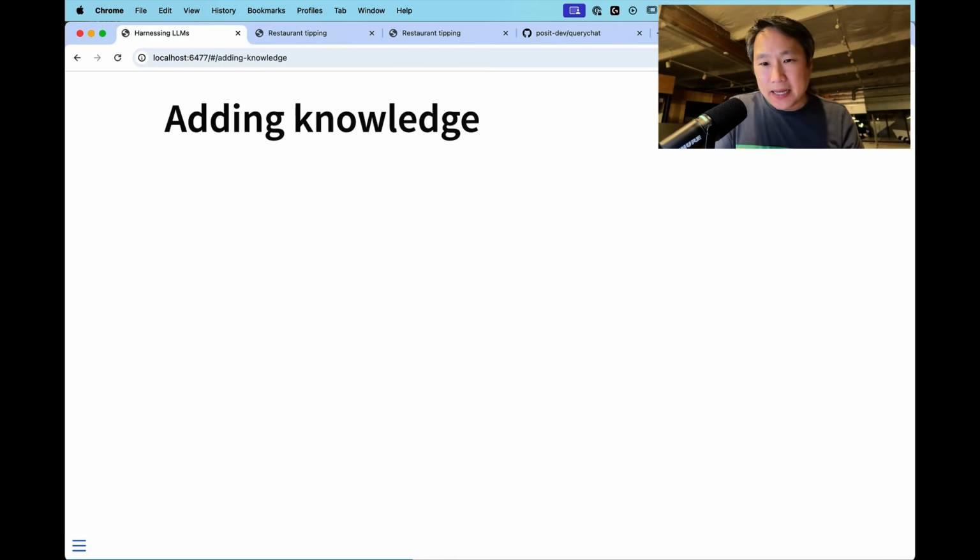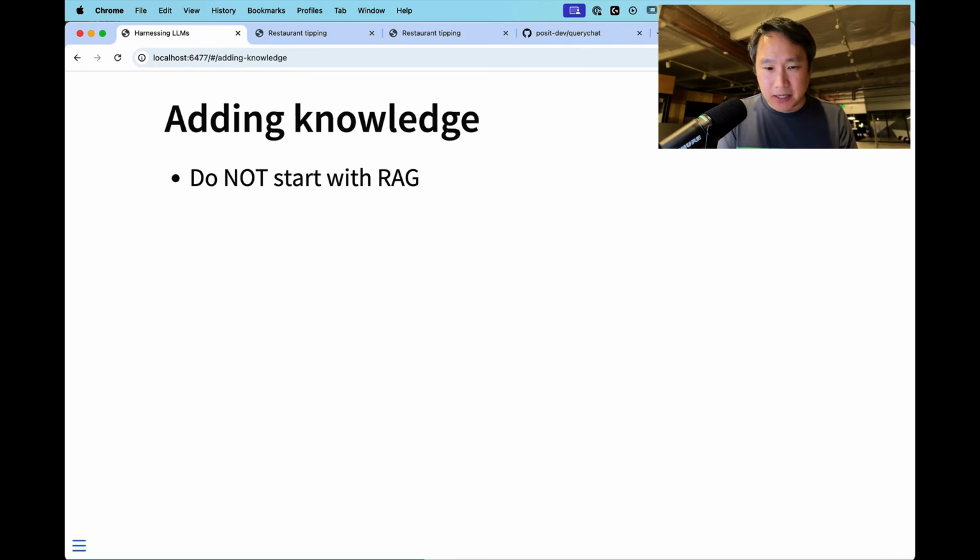But that's not actually that interesting, right? It's not that interesting for us to take a bone stock LLM that you already have a web interface for, that you could just go to claude.ai. Instead, we want to be able to customize these models. And the first way we often want to customize them is by adding knowledge. So we want to tell these models something that they don't know from the factory.